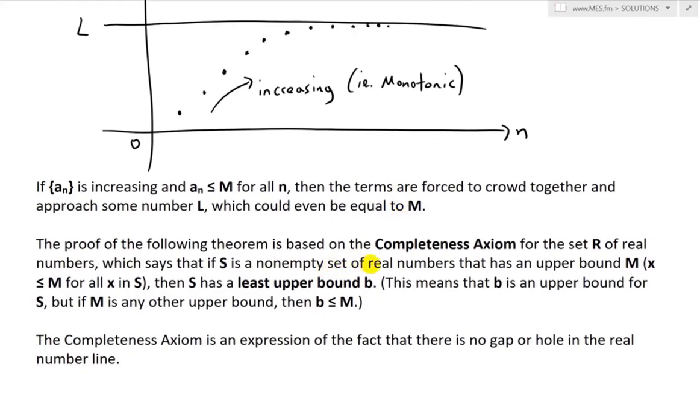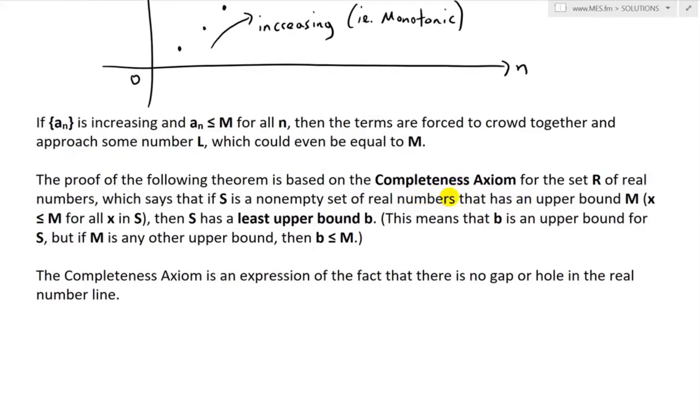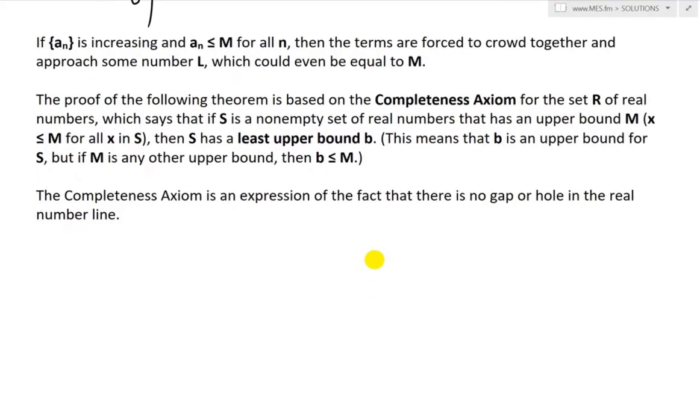And the proof of the following theorem is based on the completeness axiom, just to prove it with more mathematical rigor. So it's the completeness axiom for the set R of all real numbers, which says that if S is a non-empty set of real numbers that has an upper bound, so that x is less than or equal to M for all x in S, then S has a least upper bound B, which means that B is an upper bound for S. But if M is any other upper bound, then B is less than or equal to M. So yes, that's a lot of mathematical mumbo jumbo. I'll illustrate this in a bit more detail soon, just to make some sense out of this.